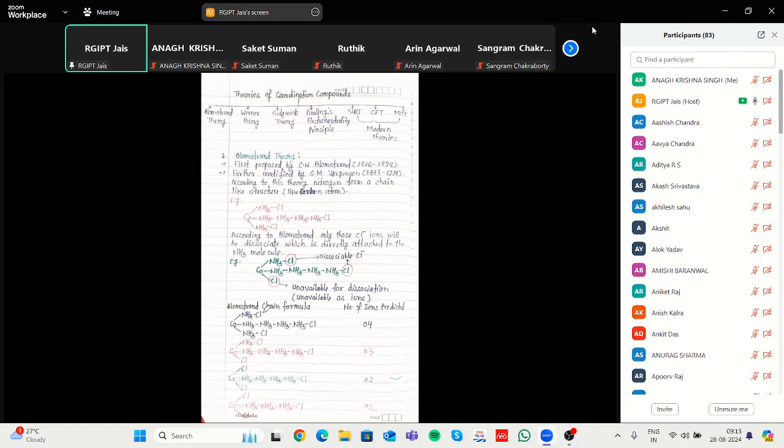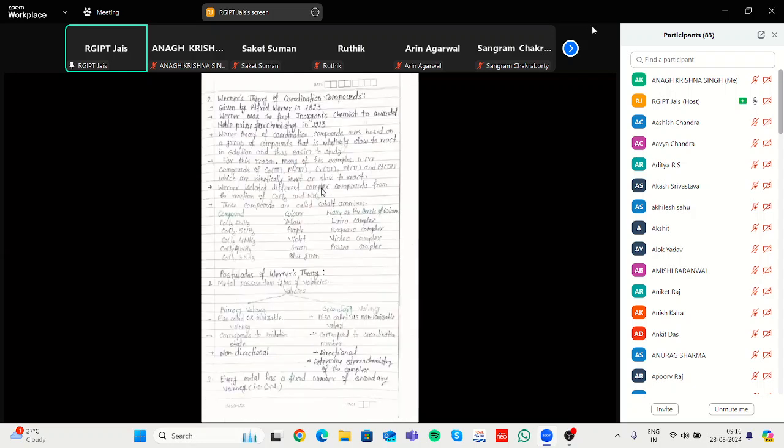In case of this, if we count, this is unable to dissociate because it is not attached with ammonia. Ammonia is a Lewis base which can easily donate its lone pair of electrons to the metal atom. Based on this theory, it does not explain the exact coordination. That's why the next theory comes into play, that is the Werner theory in 1893.